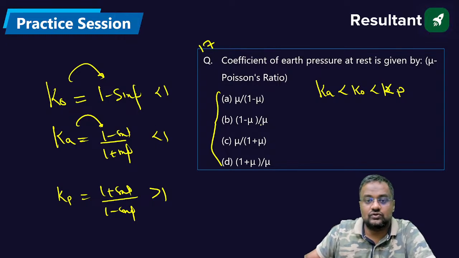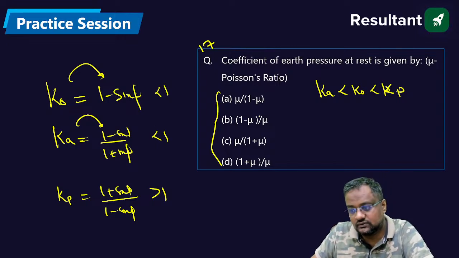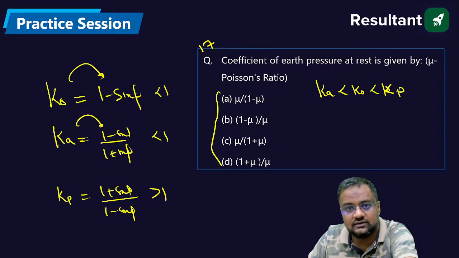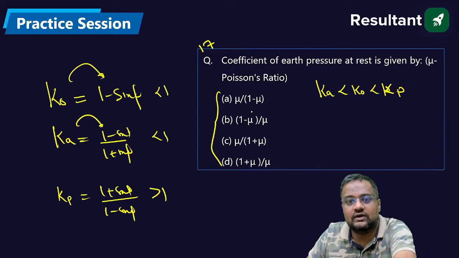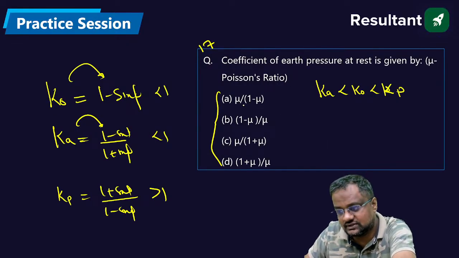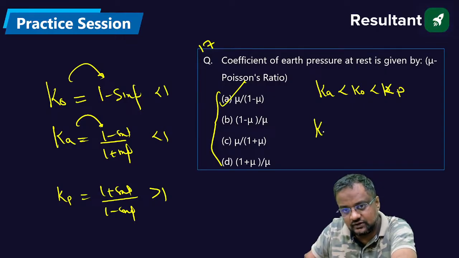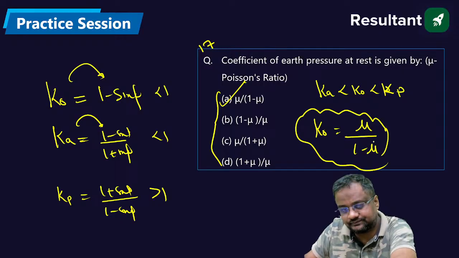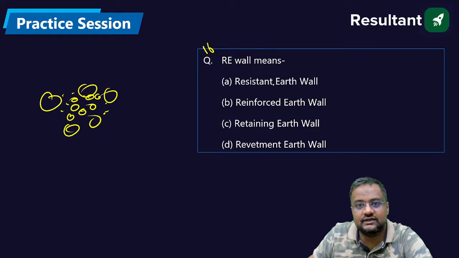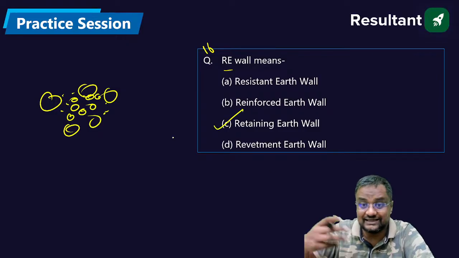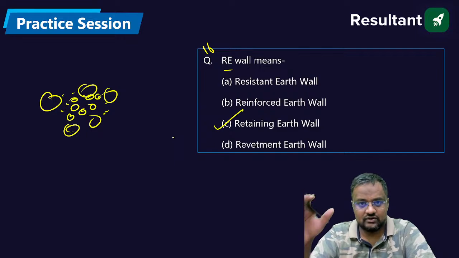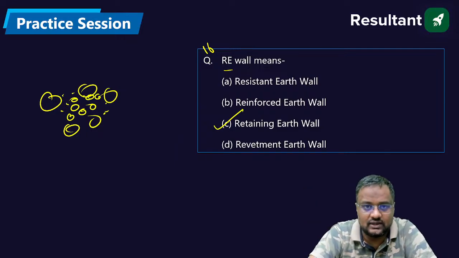Okay. So here the answer is mu upon... 16th answer. Oh, okay, I'm telling you. First of all, do this. 17th will be mu upon 1 minus mu. K naught is equal to mu upon 1 minus mu. And for 16, retaining wall means, RE means retaining earth wall. It is retaining earth, not retaining anything else. Earth means soil.